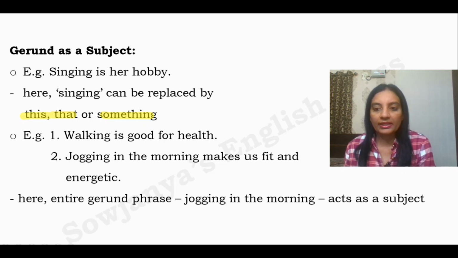Jogging in the morning acts as the subject. Something makes us fit and energetic. Blindly we have to apply this trick unless and until we are familiar with the usage of gerund. It won't take more than a second to identify a gerund from a present participle.